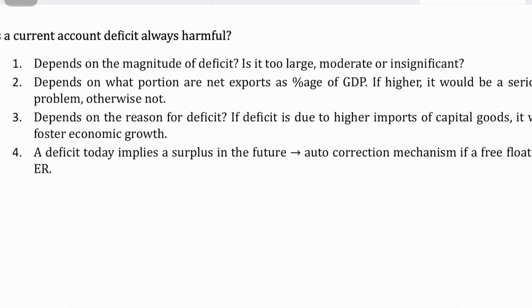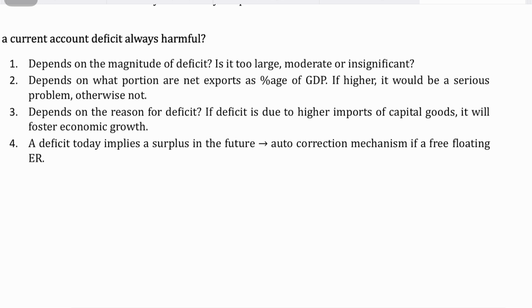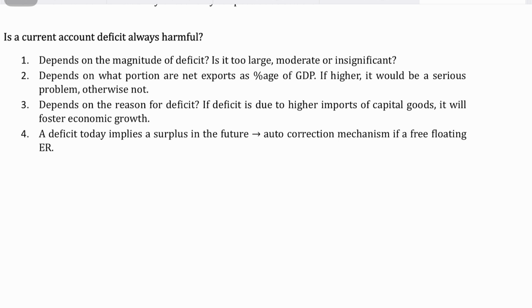It depends upon the magnitude of the deficit. Is it too large, moderate, or insignificant? It depends upon what portion net exports are as a percentage of GDP. For example, if your net exports form a huge percentage of your GDP, then if your exports go down, that would cause a huge current account deficit. Not only will that cause a deficit, but it will cause your economy to slow down as well, and might probably result in a recession, because your GDP is coming primarily from international trade and exports, right?